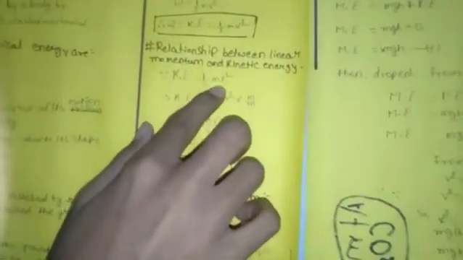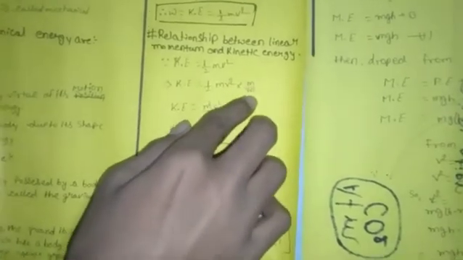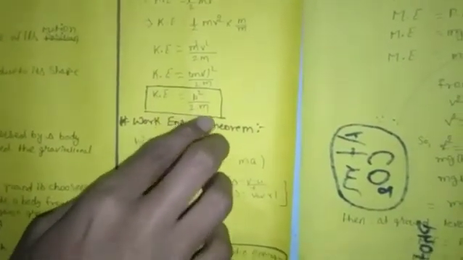Therefore W equals F into s. So W is equal to ma into v square by 2a, from equation 1. So W equals kinetic energy equals half mv square. The relation between linear momentum and kinetic energy: kinetic energy is equal to half mv square, and multiplying m by m in numerator and denominator, kinetic energy becomes (mv) whole square by 2m. So kinetic energy is equal to p square by 2m, where p is called linear momentum.